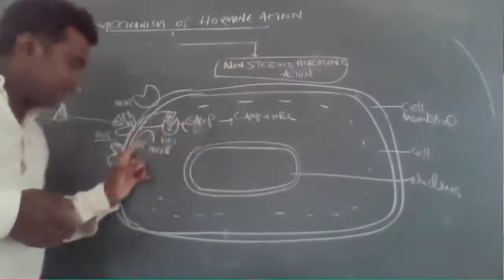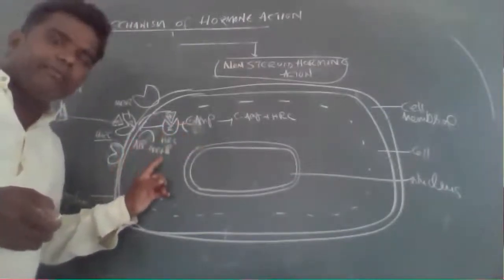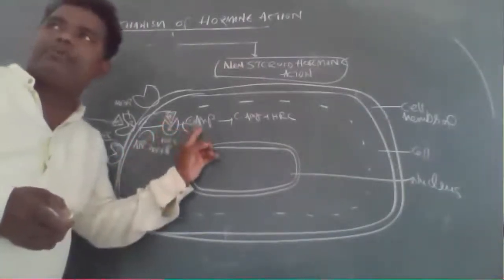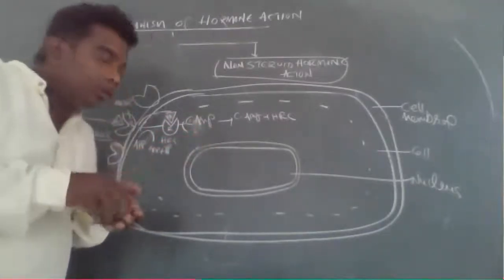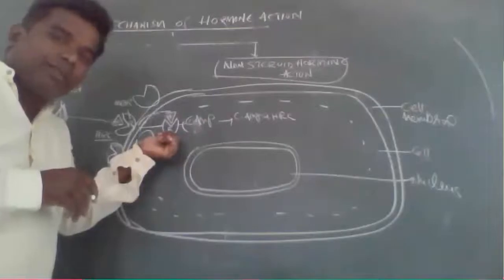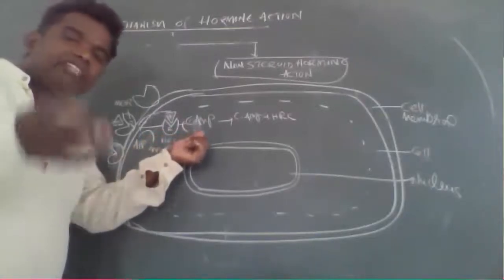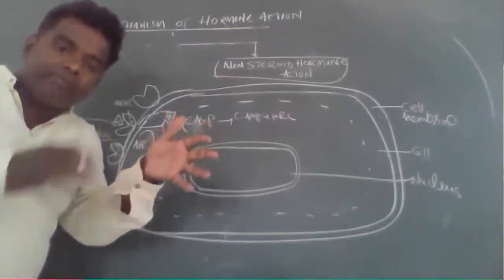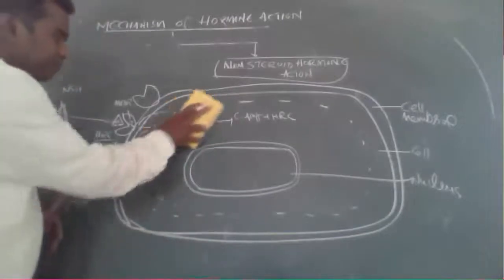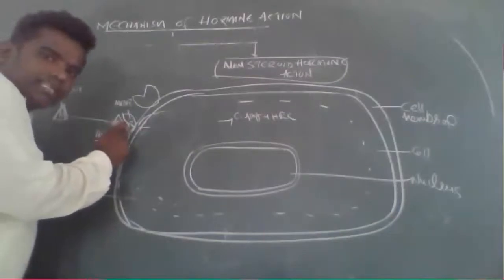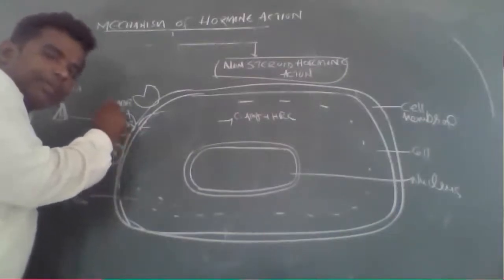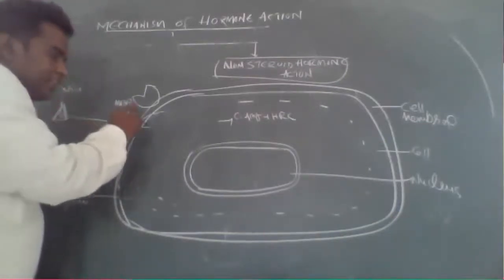This membrane-bound hormone receptor complex activates the plasma membrane and diffuses into the cytoplasm under the influence of ATP. Here ATP energy is required. So the hormone receptor complex is activated by the formation of cAMP, when ATP is converted to ADP. In that condition, what happens? cAMP is formed.